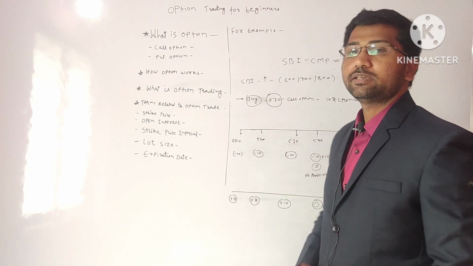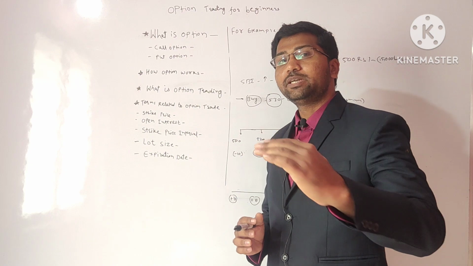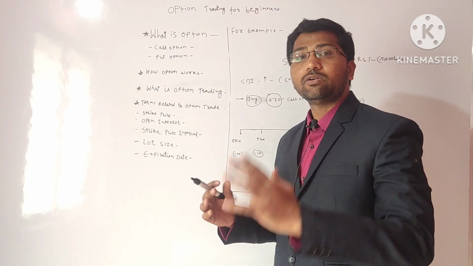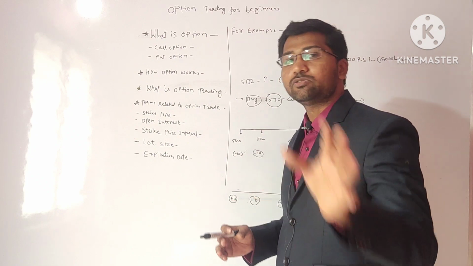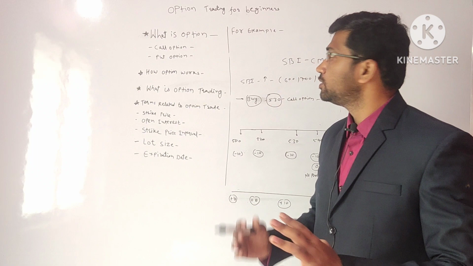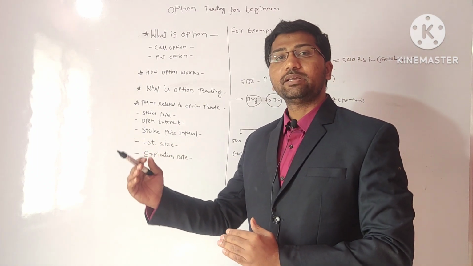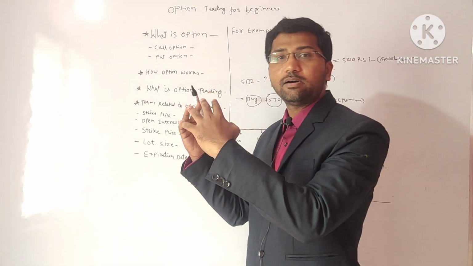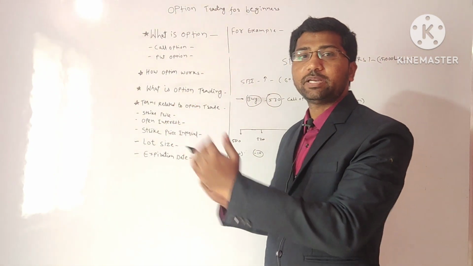So what is option trading? Option trading enables you to make a contract to trade. It is not an obligation for you, not an obligatory or mandatory contract, but it is an agreement in the contract to buy or trade some security in the future, at a predetermined time, within the expiration date.